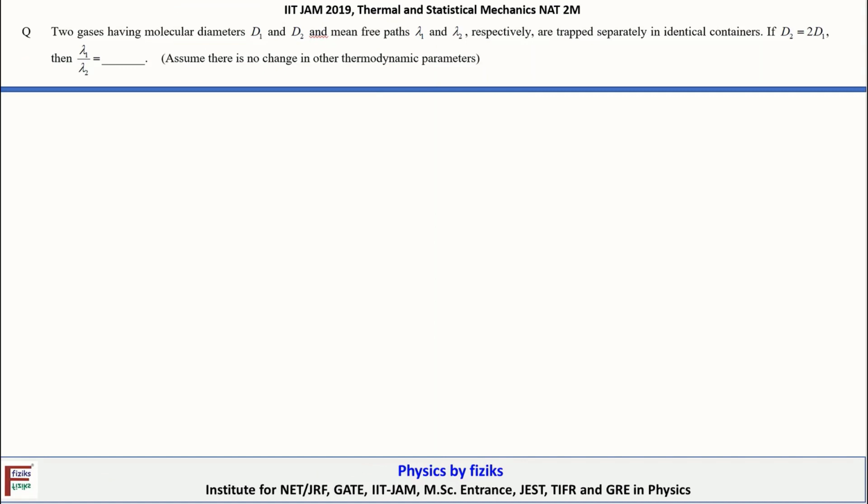Let's take a look at the statement of the next question. The statement is, two gases having molecular diameters d1 and d2 and mean free paths lambda1 and lambda2 respectively are trapped separately in identical containers. So we are given two different gases trapped in identical containers, which means the gases are confined to the same volume.